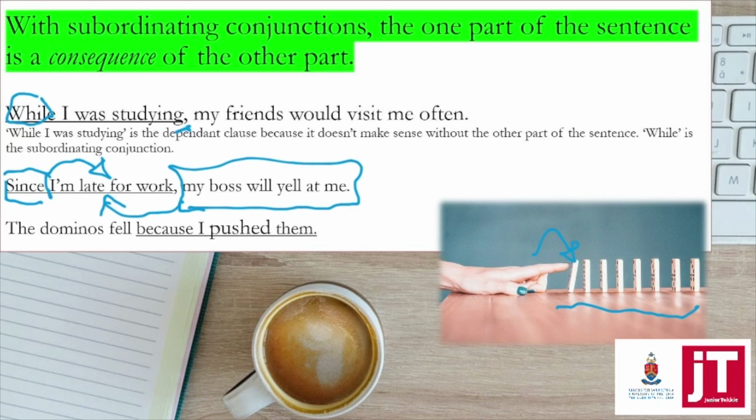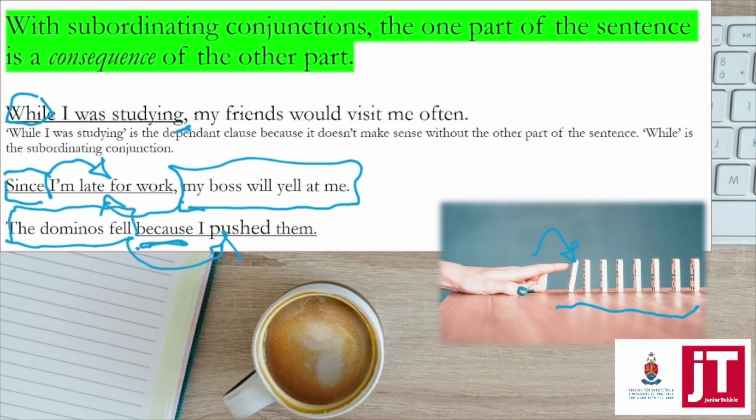So the dominoes fell. Why did the dominoes fall? Because I pushed them. So here we see because. Because indicates that there's reasoning behind it. Because indicates that the answer as to why this is happening is about to be presented. So the dominoes fell is the main section.